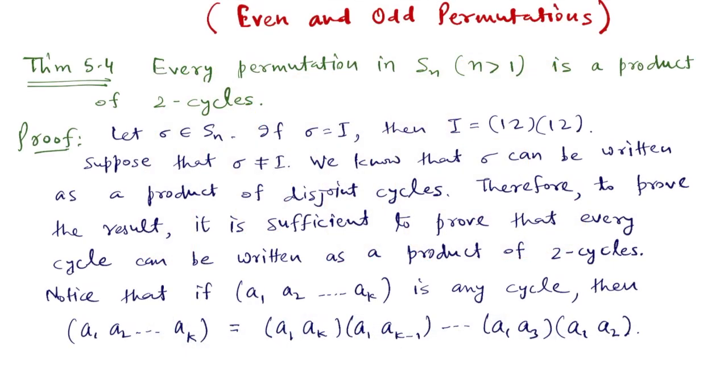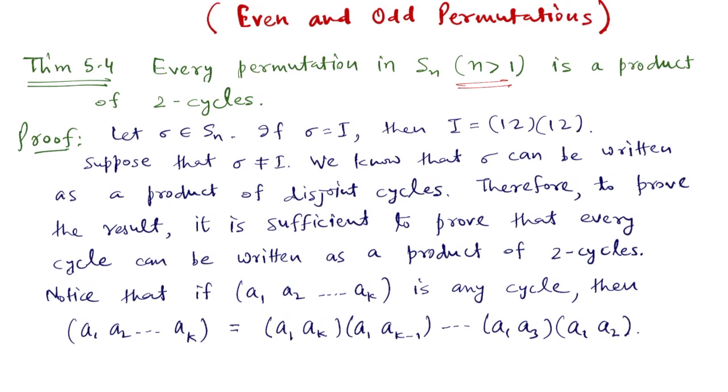In this video, we shall define even and odd permutations. We start by proving this theorem which says that every permutation in Sn is a product of two cycles. Two cycle means a cycle of length 2. A cycle of length n we call an n-cycle. So we have to show that every permutation in Sn where n is bigger than 1 is a product of two cycles.